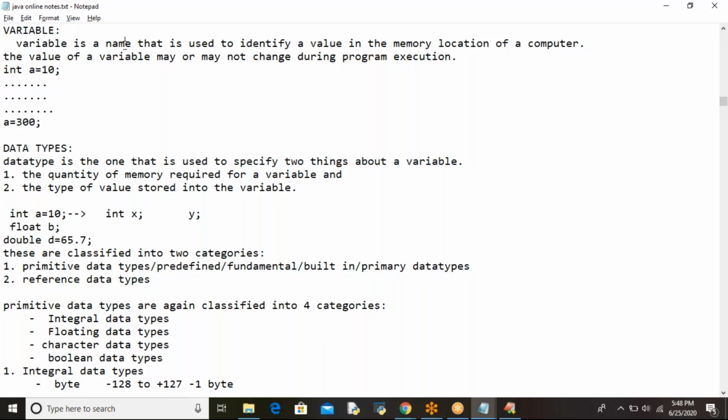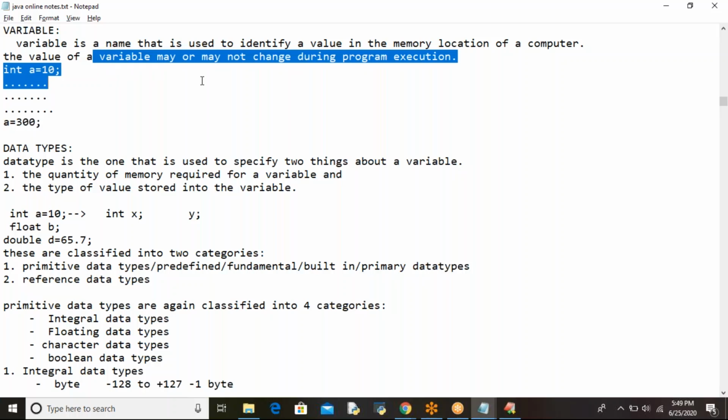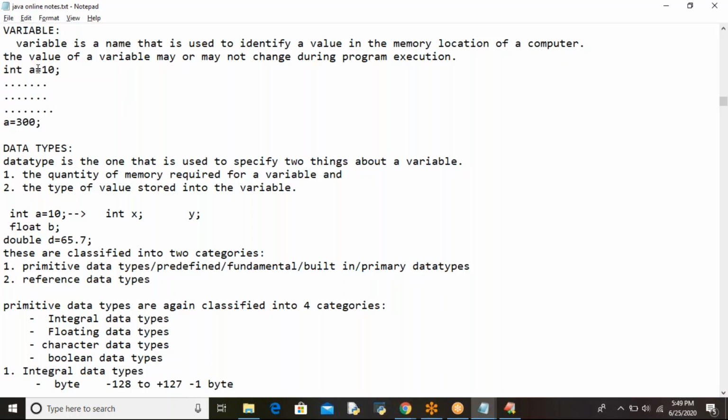So for each and every memory location, we are giving a name and that name we are calling a variable. Okay. So variable is a name that is used to identify a value in the memory location of a computer. Got it? This is nothing but variable.